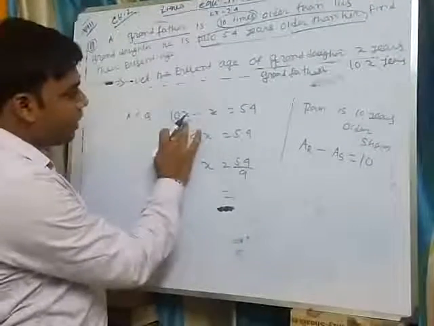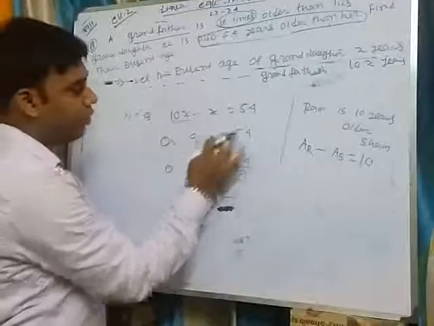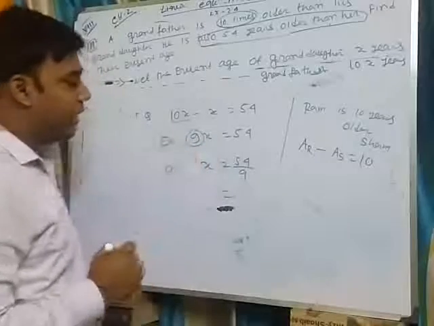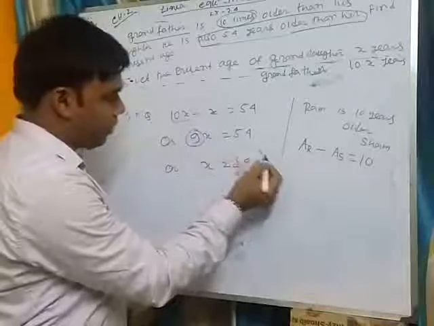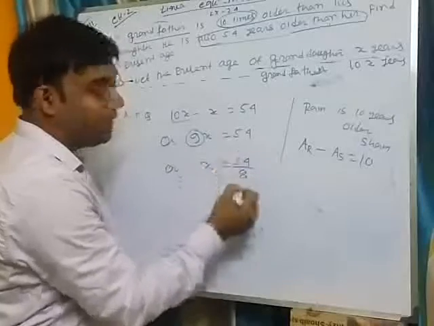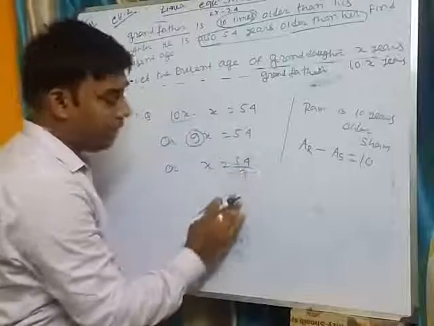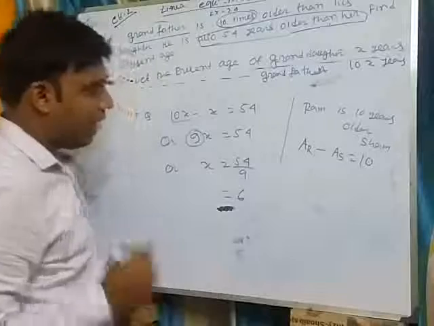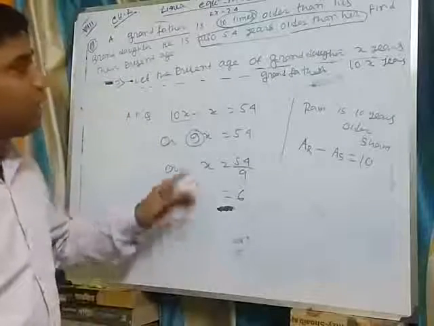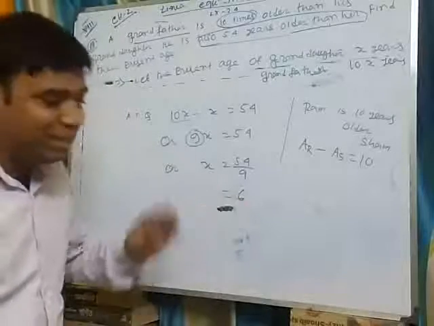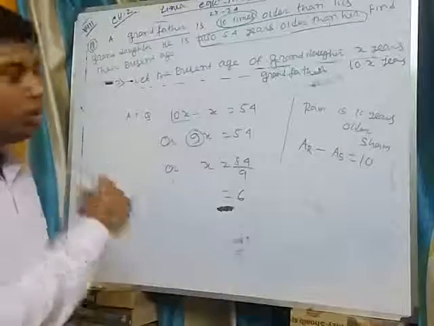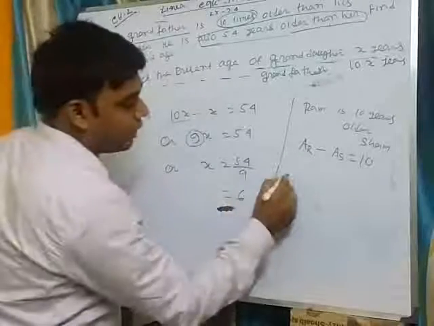Therefore 10x minus x, that is 9x, equals 54. 9 is multiplied here with x. If it changes to the right hand side, it will be divided. That is 54 by 9, that is 6. So x equals 6. x is 6 means 6 years is the age of the granddaughter.